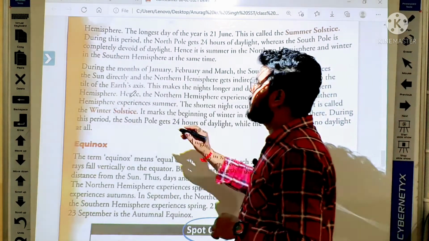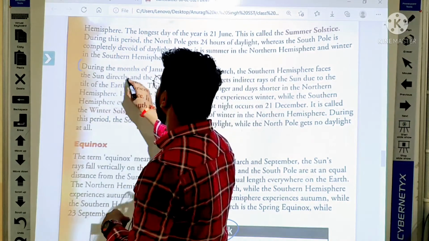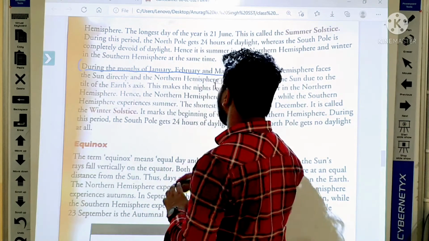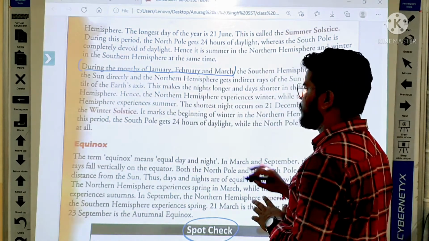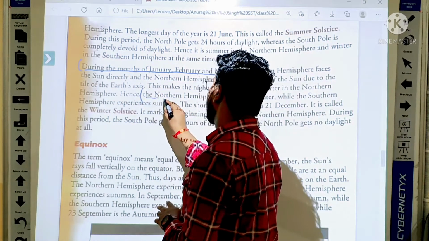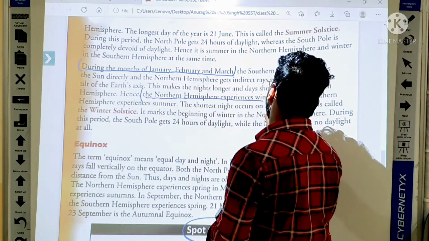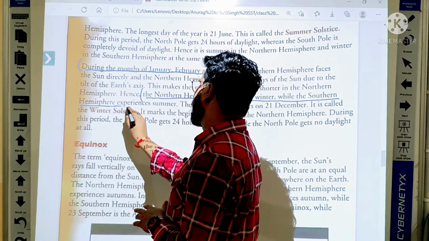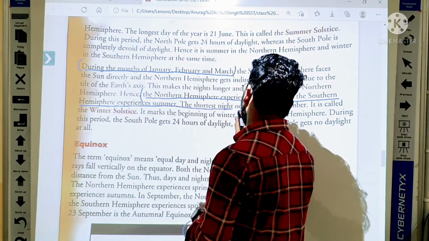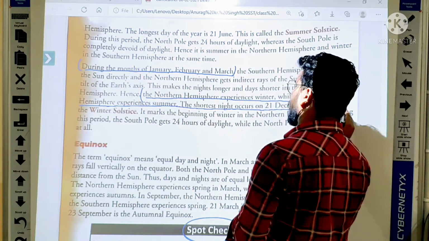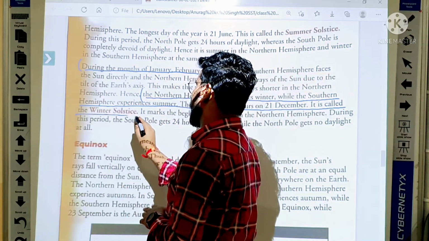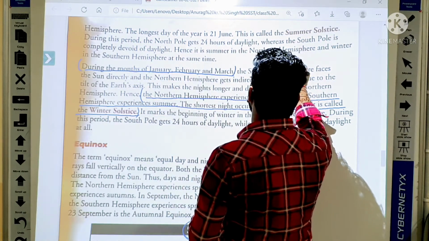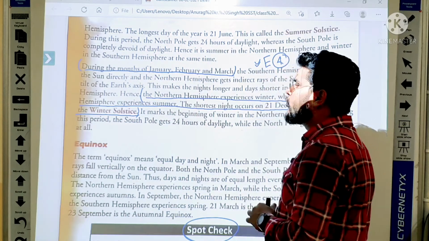From here, during the months of January, February and March, the northern hemisphere experiences winter while the southern hemisphere experiences summer. The shortest day occurs on 21 December. It is called the winter solstice. This is our question number 4 of type E.